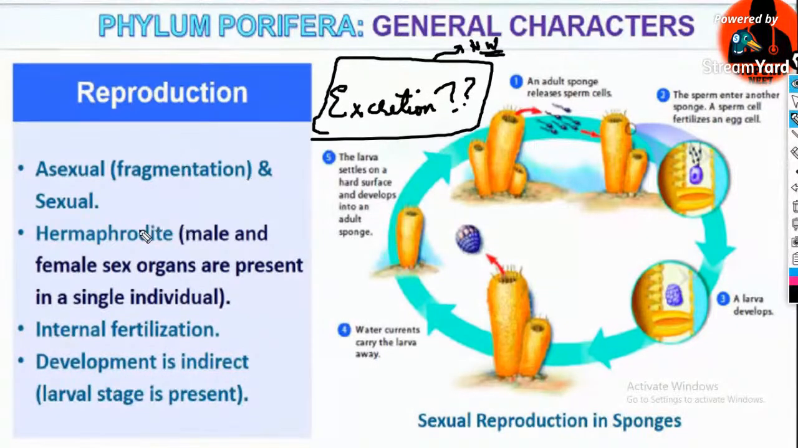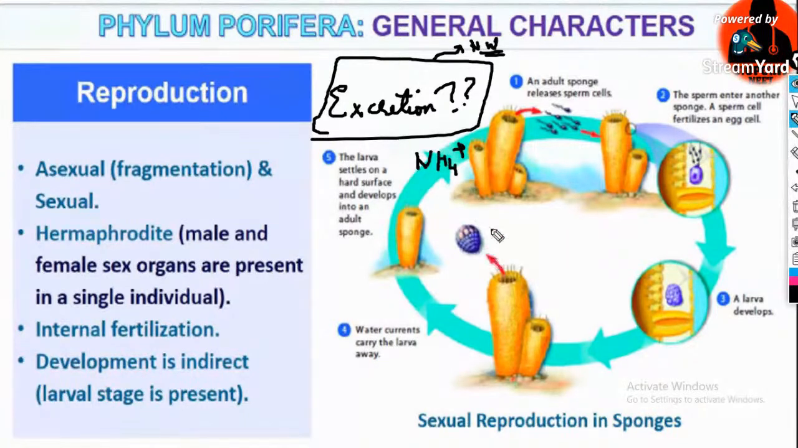And moving on, I asked you to find how this excretion is done. One more thing I will say: excretion is done in the form of ammonium ion. The excretory product is ammonium ion.